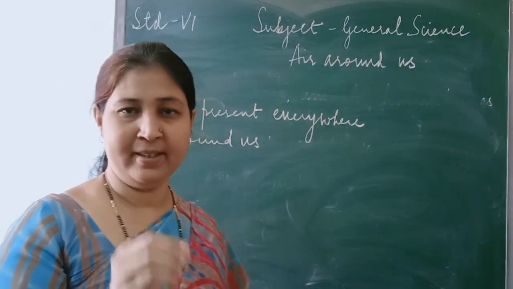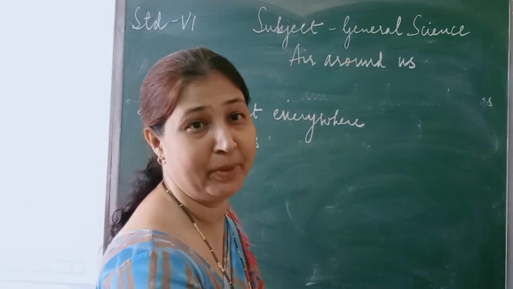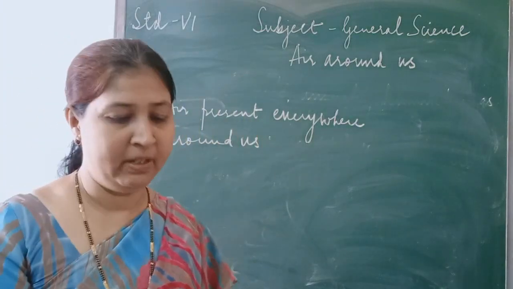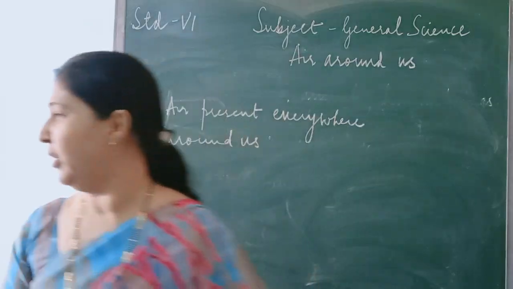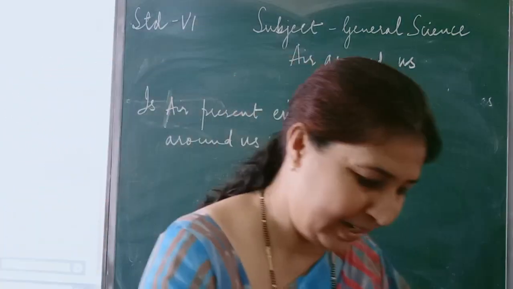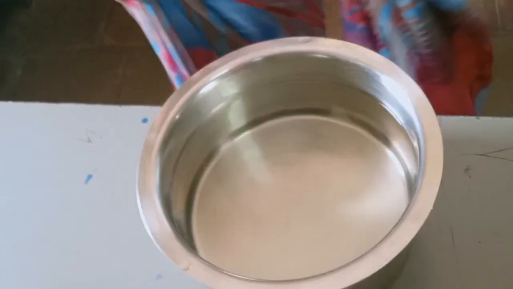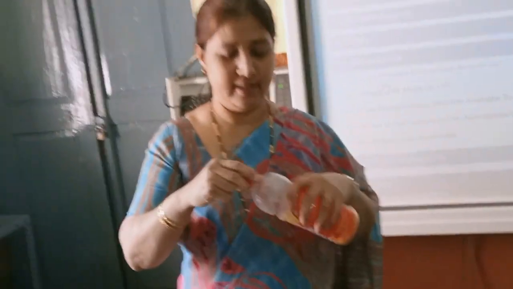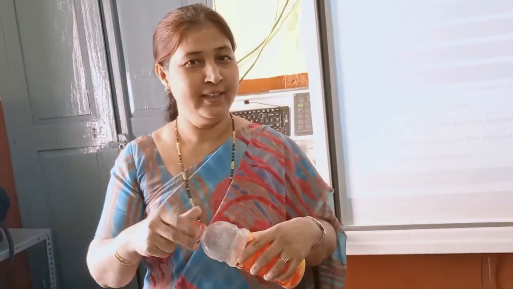Okay. Now to show this, let us do an activity to show the presence of air. Though we cannot see it, though it is empty, still air will be present in it. For this, you have to take water in a trough. I have taken it in a vessel. Now, can you see this bottle, children? It is empty. There is nothing in this. No water, nothing. But what is there inside it? How to know what is there? Okay. Now let us see.